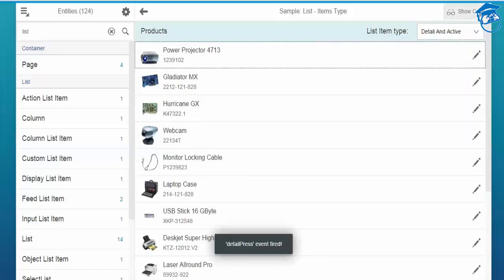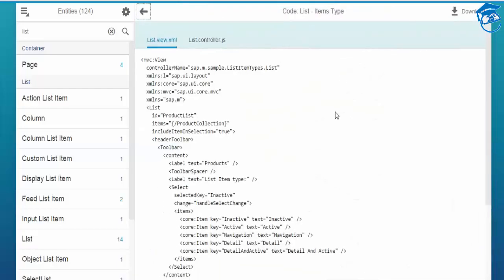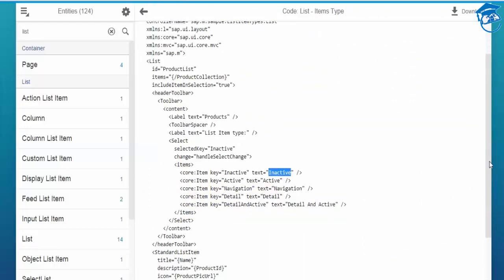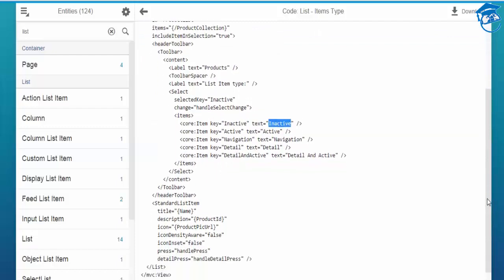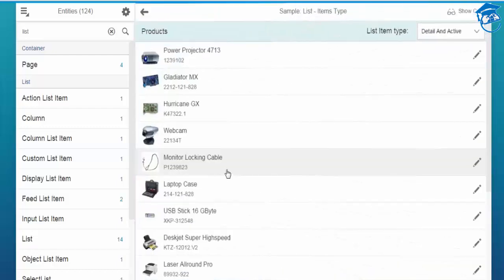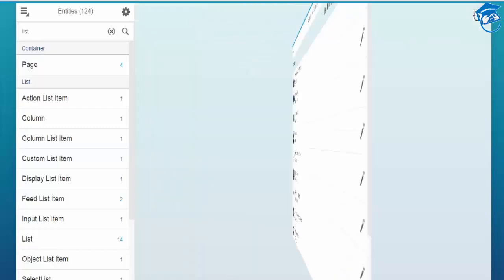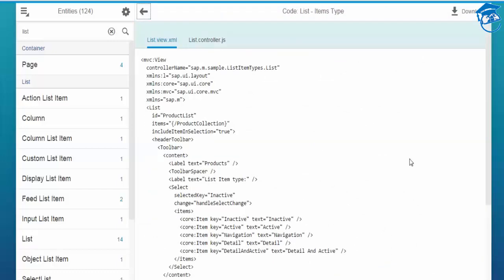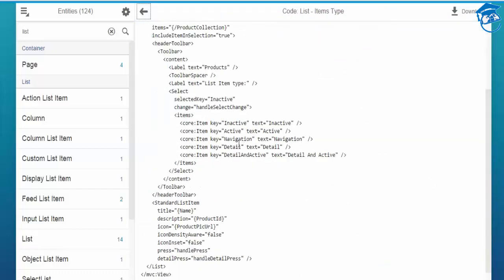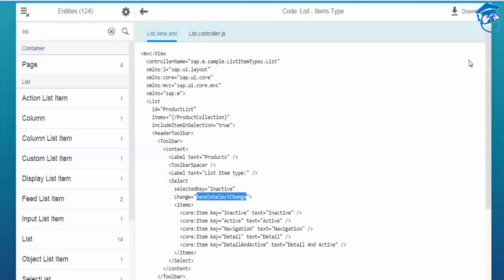There will be a source inside this, and the drop down list is placed in the items. When you press the navigation, handle select change is called as an event inside the controller.